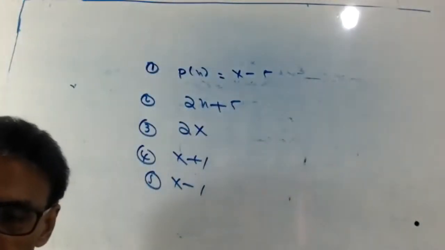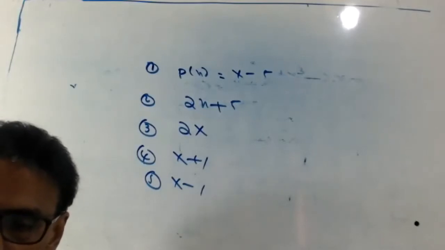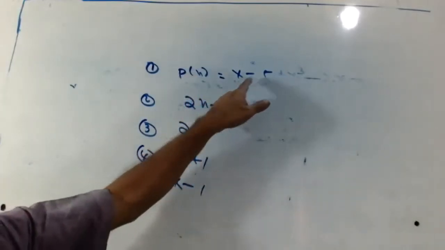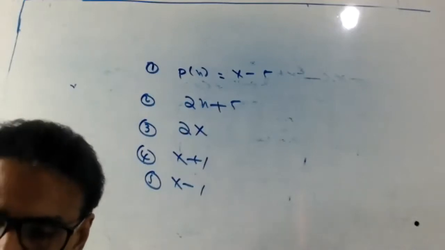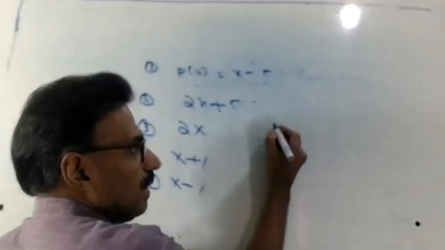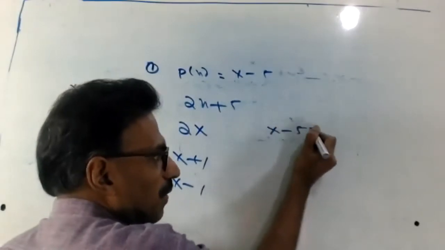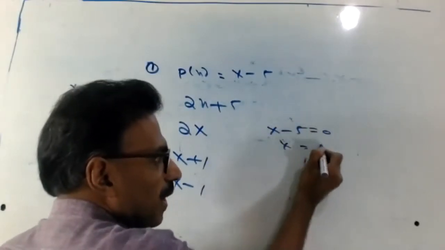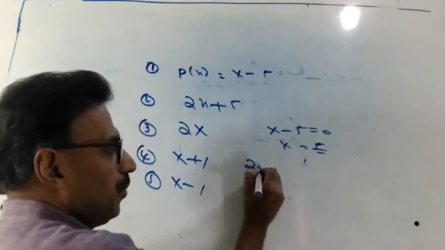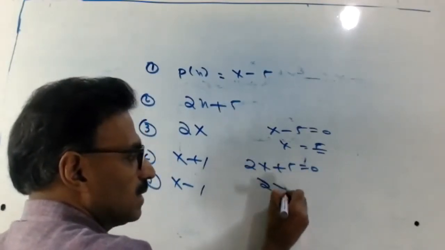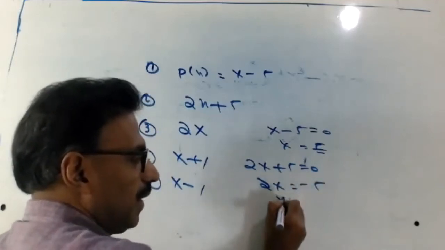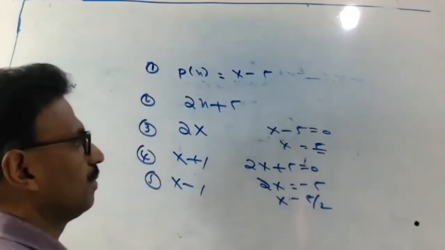Try first. x minus 5, what is the zero? How to find out? Very simple. Look, x minus 5 equal to 0, x equal to 5. Then 2x plus 5 equal to 0, 2x equal to minus 5, x equal to minus 5 by 2.